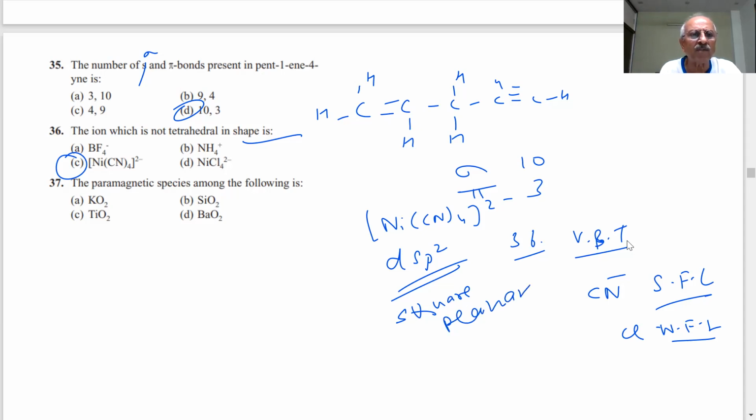Paramagnetic species among the following is? CO2, SiO2. Paramagnetic species.